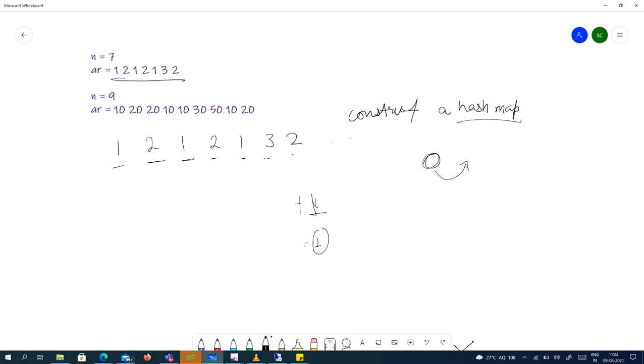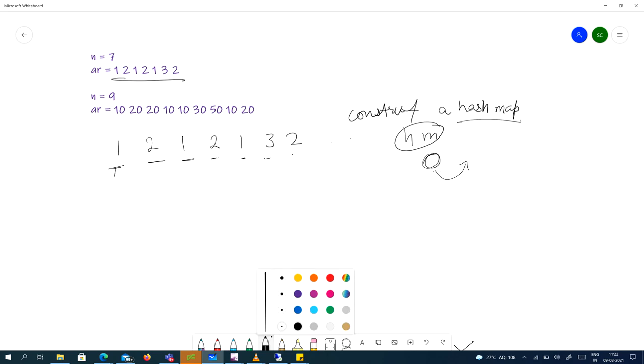Okay, so construct a hash map. Let's take this value 1. Our hash map is HM. Does our HM have this key? No, it's empty yet. So let's enter this key. We'll write it properly.